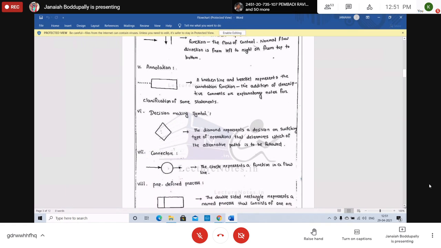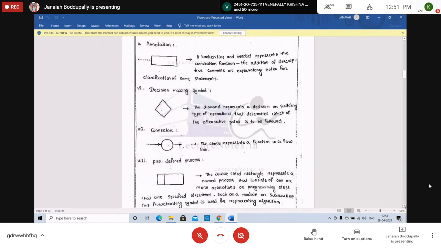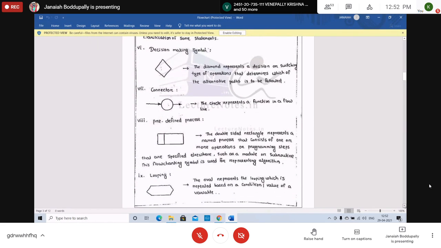Next, the connector. If there are 4 or 5 options at a time, and they come to a conclusion, they come to the output, we use the connector like this. Arrow, circle, arrow. The circle represents a junction in a flow line. This is called a connector. Finally, the output will be given. I will show this connector also.